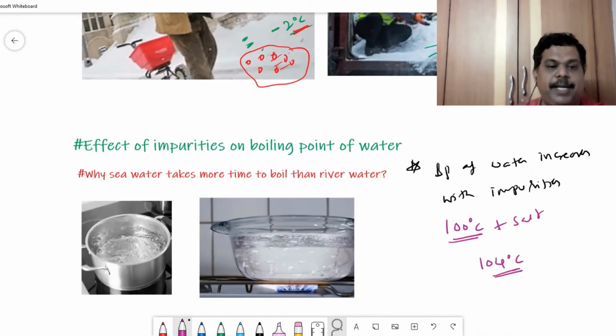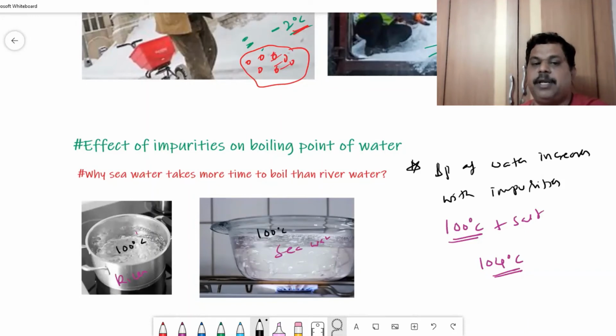Now suppose I take some pure water, say river water, and this is sea water. Suppose the temperature of this river water is 100 degrees centigrade, and this also reaches 100 degrees centigrade.